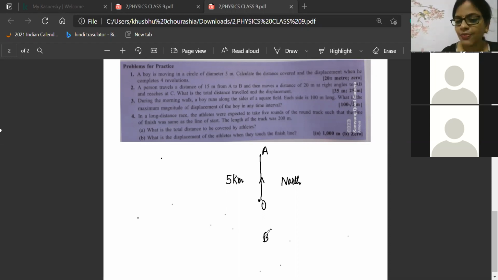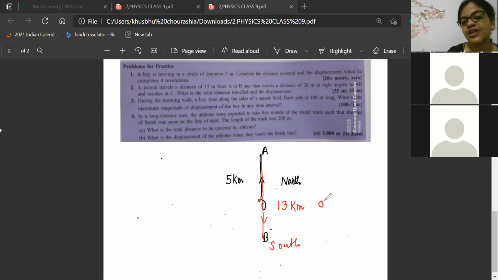She will follow the same path. She will return back. Now Darshini is returning. At the time of returning, Darshini covered 13 kilometers south. Can you tell me what the displacement is, beta? Shortest distance is displacement. So the final point is B, the initial point is O. Then what is the displacement, beta? OB is displacement. Very good.